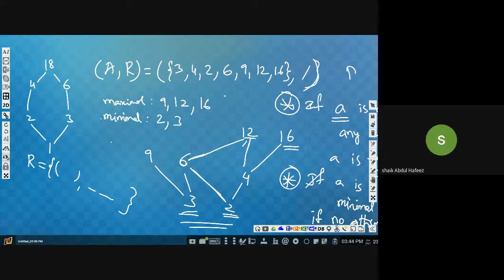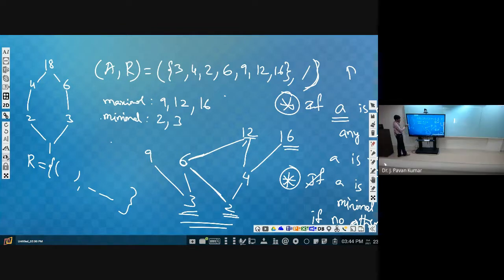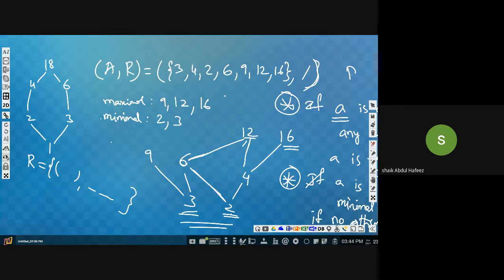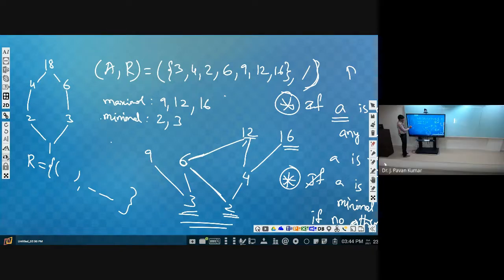No, sir. Some more will be there. Check once. 1, comma 2, 2, comma 4 is there, means 1, comma 4 also will be present, right? Then 1, comma 6 will be there, 1, comma 18 will be there, 2, comma 18 will be there. Next 3, comma 18 will be there. These are the tuples that we will be having in the relation. From this diagram, we could say all these.